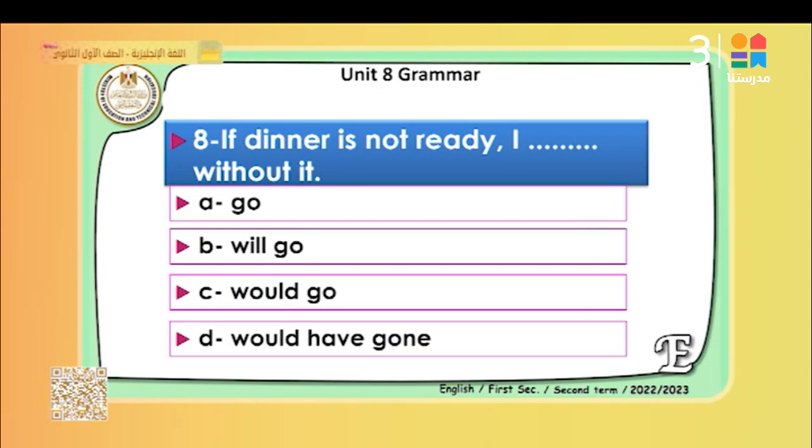Look at question number 8. If dinner is not ready, I blank without it. If dinner is not ready, here we have if and we have the present simple is. So we are going to use will or would. Yes, of course, we are going to use will. If dinner is not ready, I will go without it.